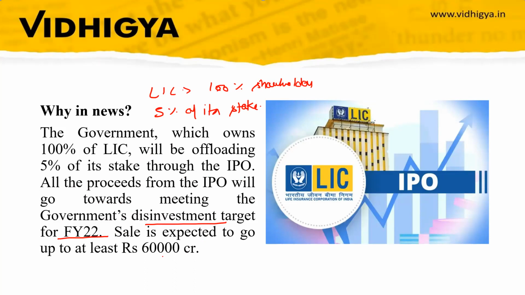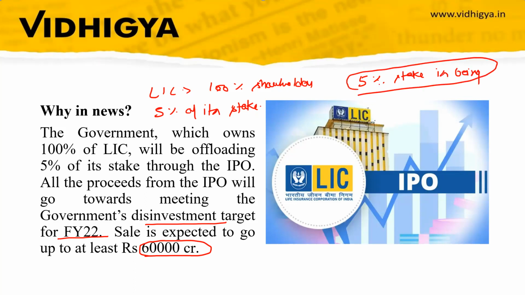And the sale is expected to go up to at least 60,000 crore. So you have to remember that a 5% stake is being offloaded by the government, 5% only, and it will go to disinvestment proceeds.